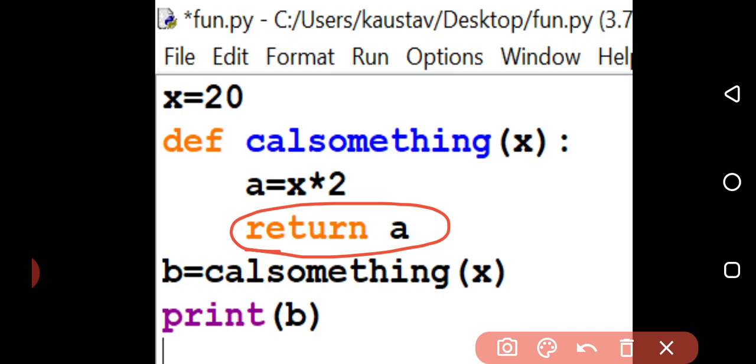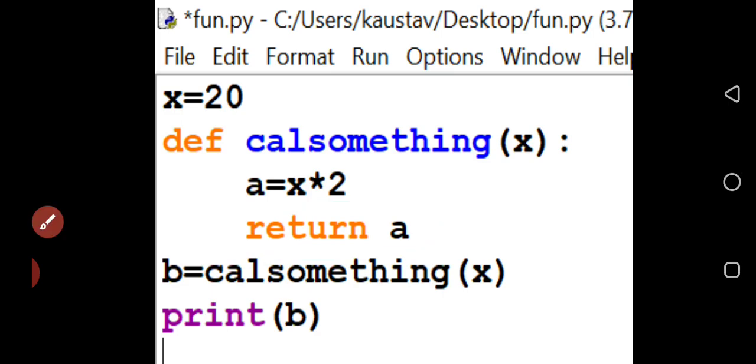It means a function can be with a return statement or without a return statement. A parameter can be there or cannot be there. A return statement can be there or cannot be there. Depending upon the need of the programming, we are going to use it.